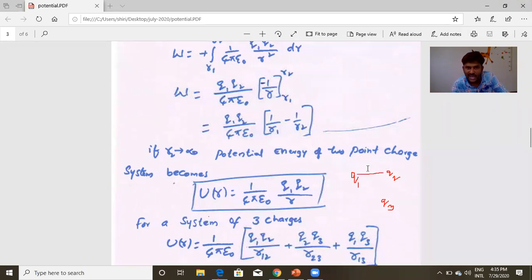I call this R12. You follow the sign notation. You remember the sign notation. R12 is the distance between two charges Q1 and Q2.